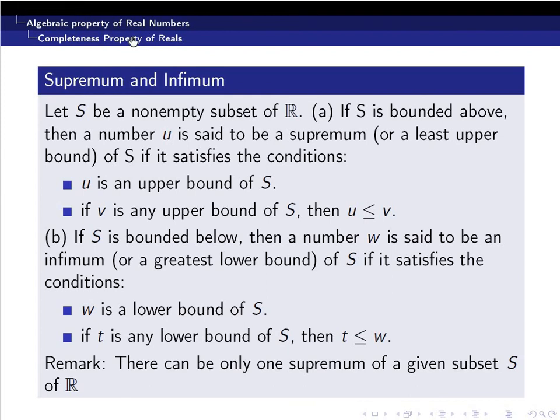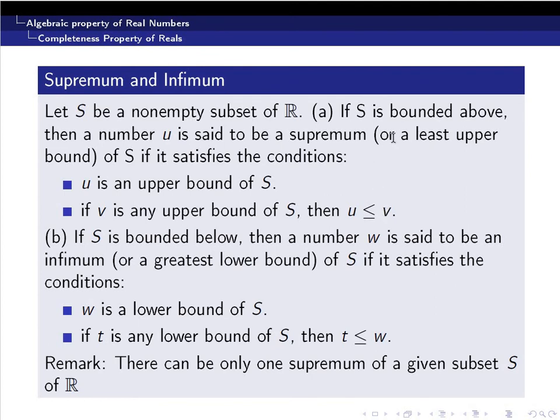Now we move on to the notion of supremum and infimum. Consider S to be a non-empty set. Assume that S is bounded above. Then a real number U is said to be a supremum, or called the least upper bound, if U is an upper bound and if V is any other upper bound, then U should be less than or equal to V.